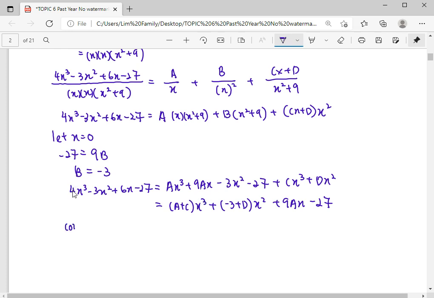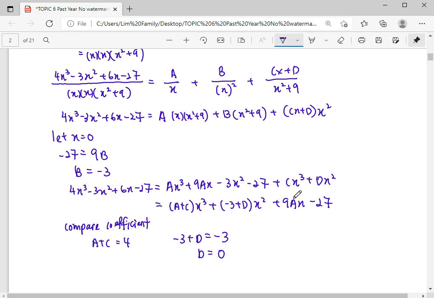So when you compare the coefficient, you get a plus c is 4. Then you get negative 3 plus d, for the coefficient of x squared, it will be negative 3. So we can solve for this d. Removing the 3, d will be equal to 0.